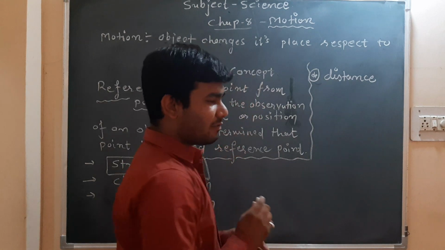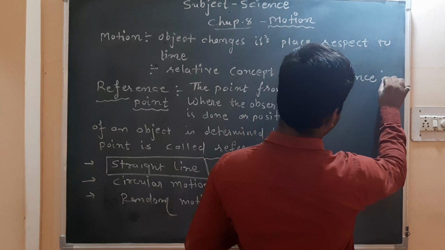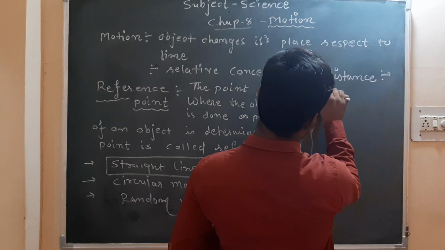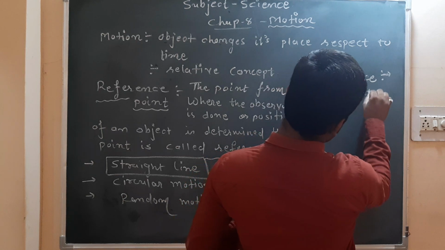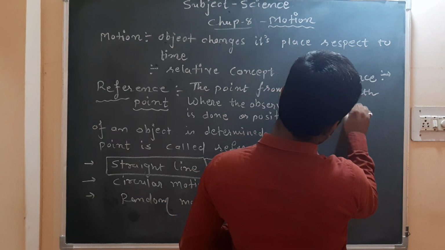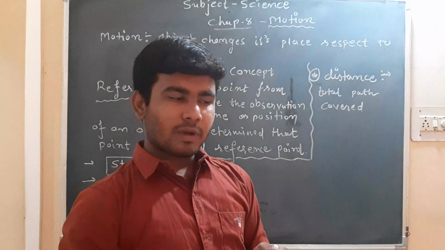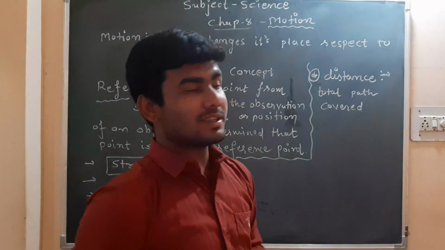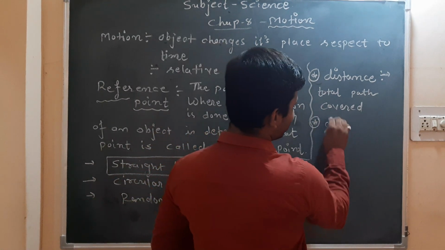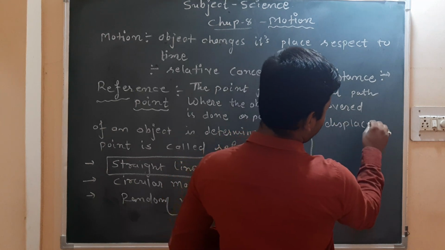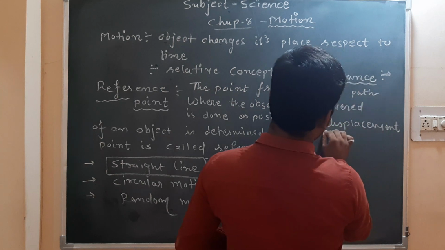So what is the concept of distance and what is the concept of displacement? Let's try to understand. First of all, what is distance? Distance means the total path covered by the object. When any object is in motion, how much total path it covers, that will be its distance. The other term is displacement.